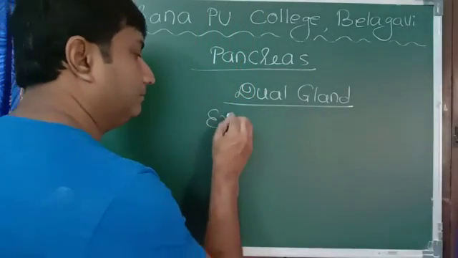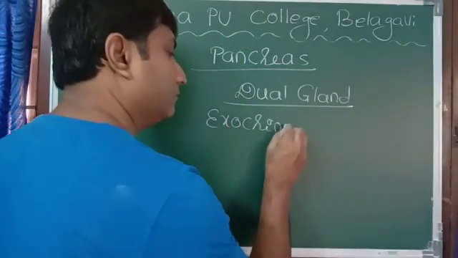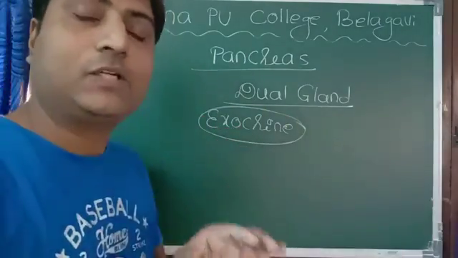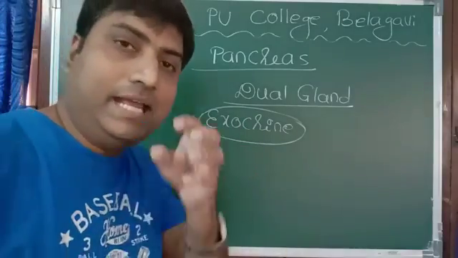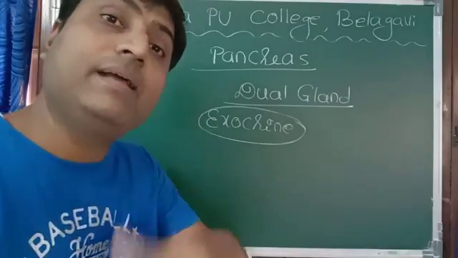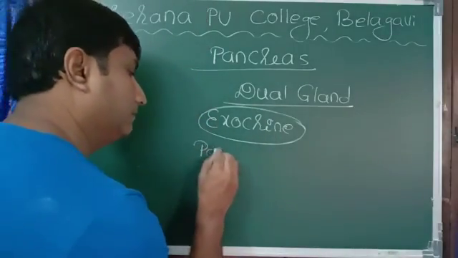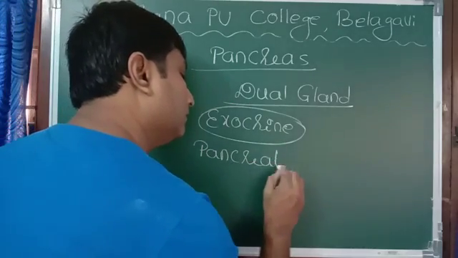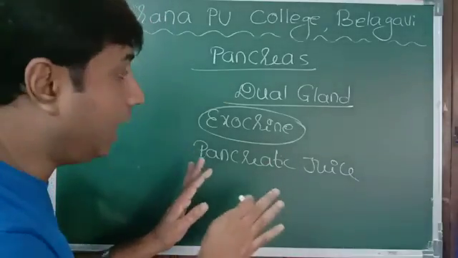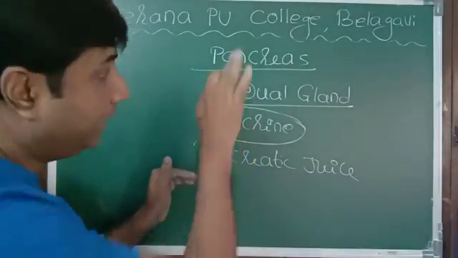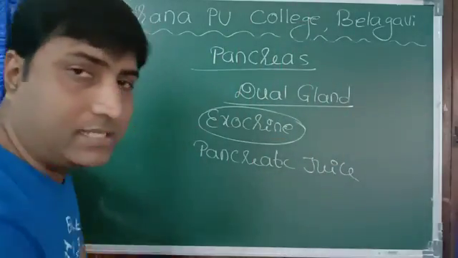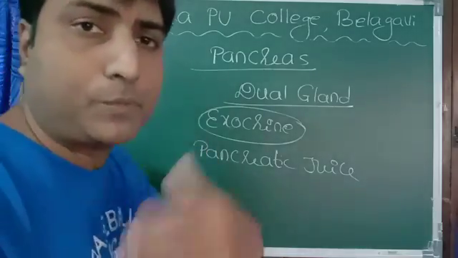Exocrine part means part with the duct. There is a duct called the pancreatic duct. And the exocrine part of the pancreas releases a juice called pancreatic juice. This is not hormone, it does not contain hormone. I am talking about the exocrine part. Endocrine part still pending. So exocrine releases pancreatic juice, and it contains several enzymes that help in the process of digestion.